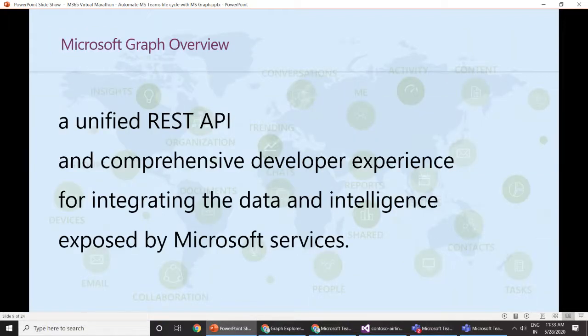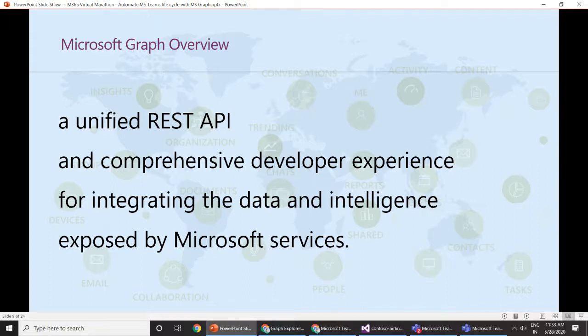So firstly, to start with, what is meant by Microsoft Graph? If you're not familiar with Microsoft Graph, it's a unified REST API for the whole company that allows you to get data from Microsoft applications using a single interface. Microsoft Graph is a gateway to data and intelligence in Office 365 or Microsoft 365.